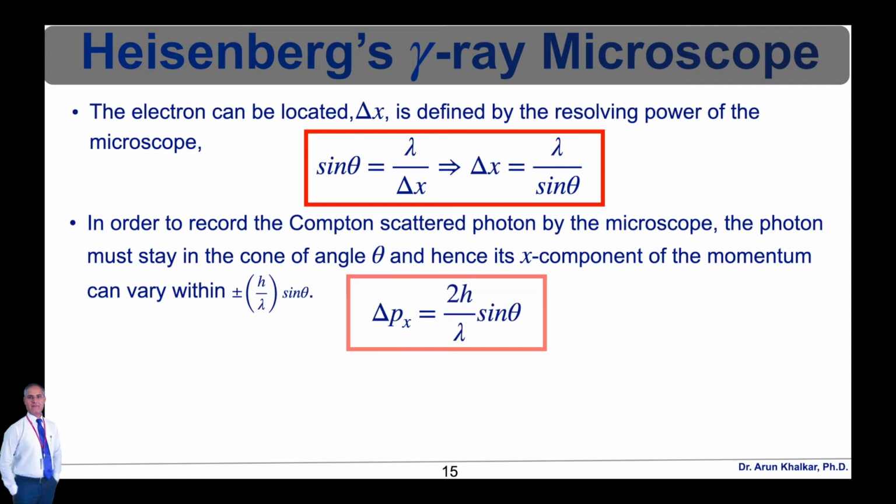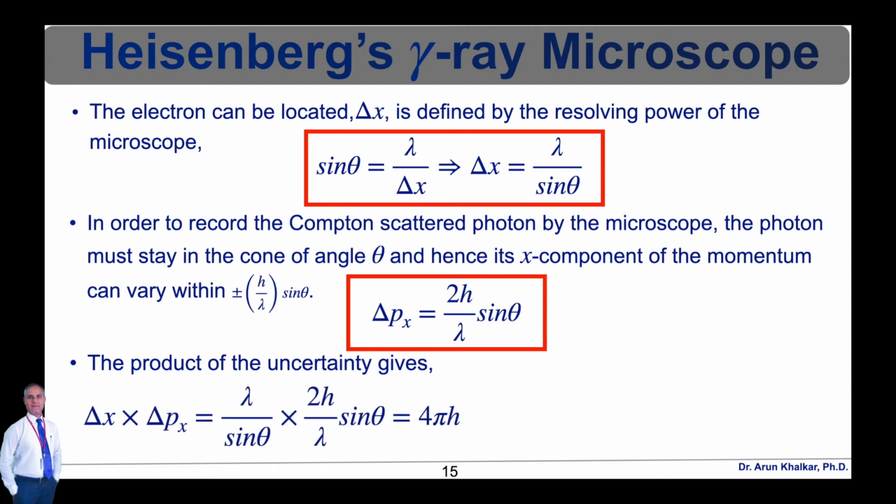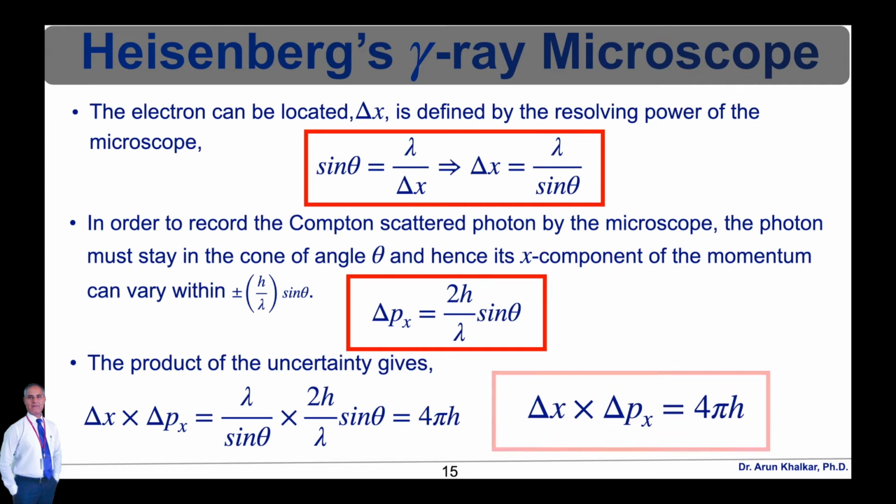The product of the uncertainties gives delta x multiplied by delta px equal to lambda upon sin theta multiplied by 2h upon lambda sin theta. After simplification we can write delta x delta px is equal to 4 pi h. This is all about Heisenberg's gamma ray microscope, in which we get the equation delta x delta px equal to 4 pi h.